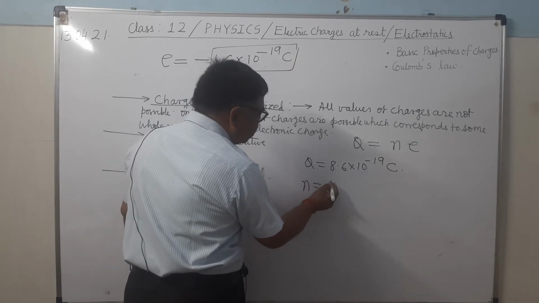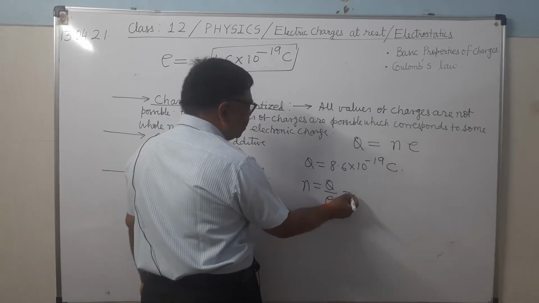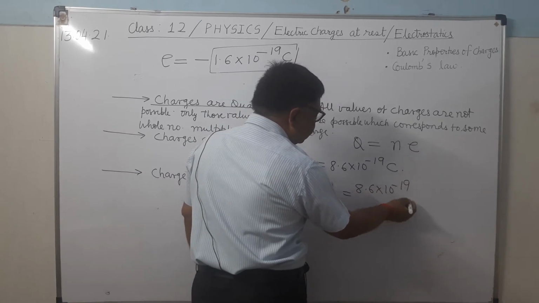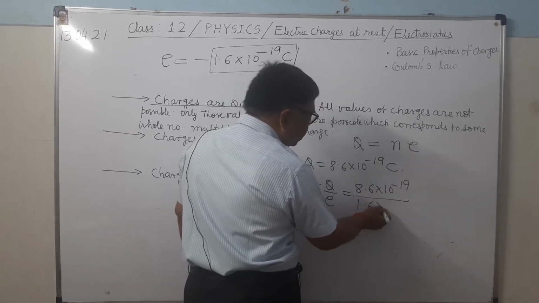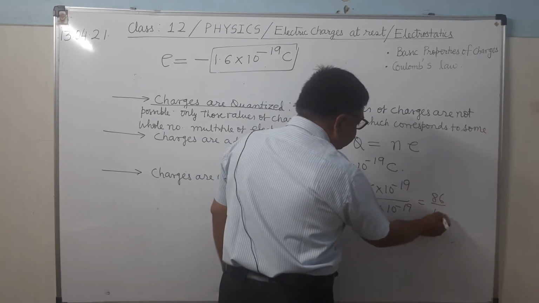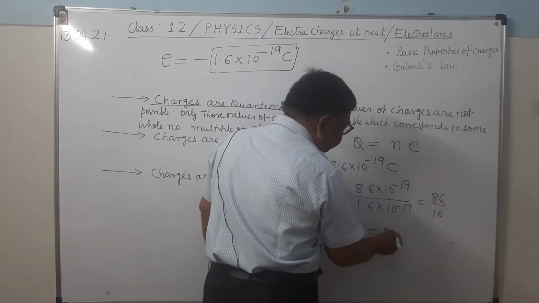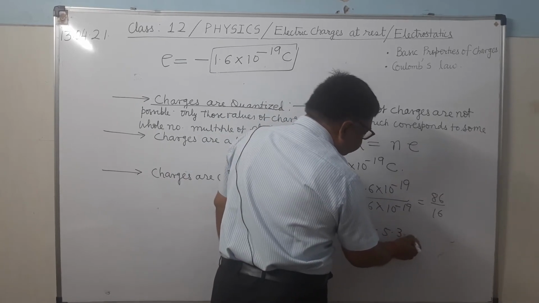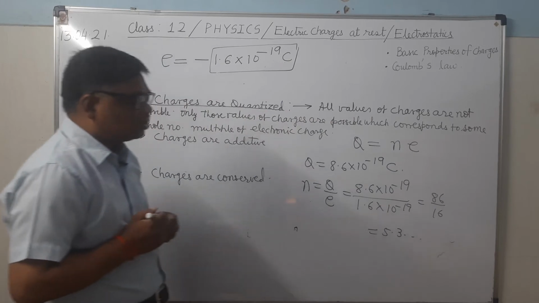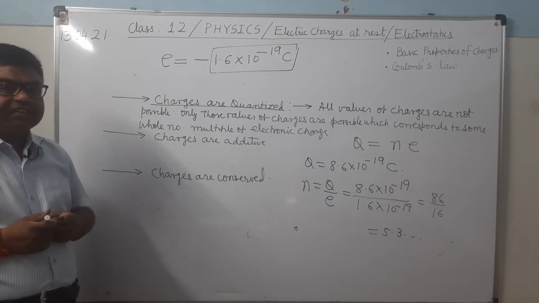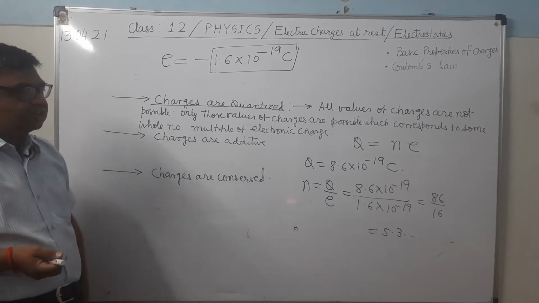We will find out the number of electrons corresponding to this: 8.6 × 10^-19 divided by 1.6 × 10^-19, that is 86 upon 16. 16 times 5 is 80, and 16 times 3 is something else. So this value of charge is not possible because the number of electrons comes out in a fraction.